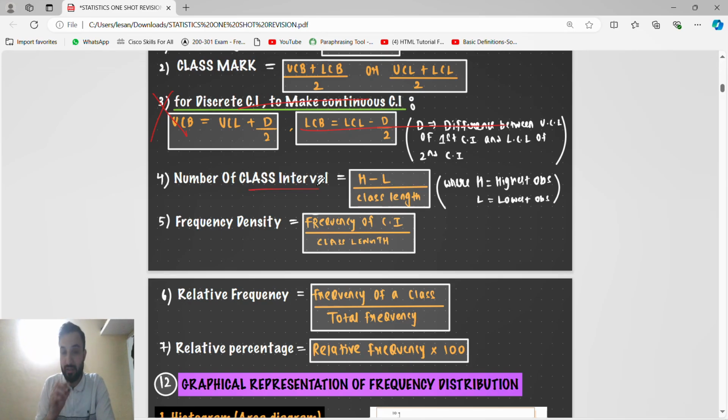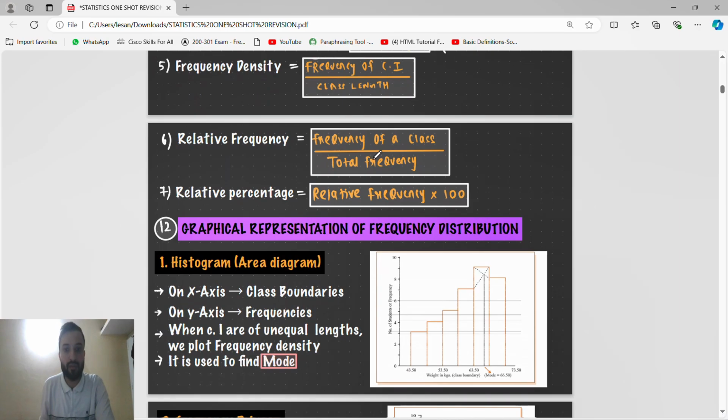Number of class intervals, this is important. Number of class intervals means highest observation minus lowest observation divided by class length. Frequency density is the frequency of the class interval divided by class length. Relative frequency is the frequency of the class divided by total frequency. Relative percentage is relative frequency multiplied by 100%.